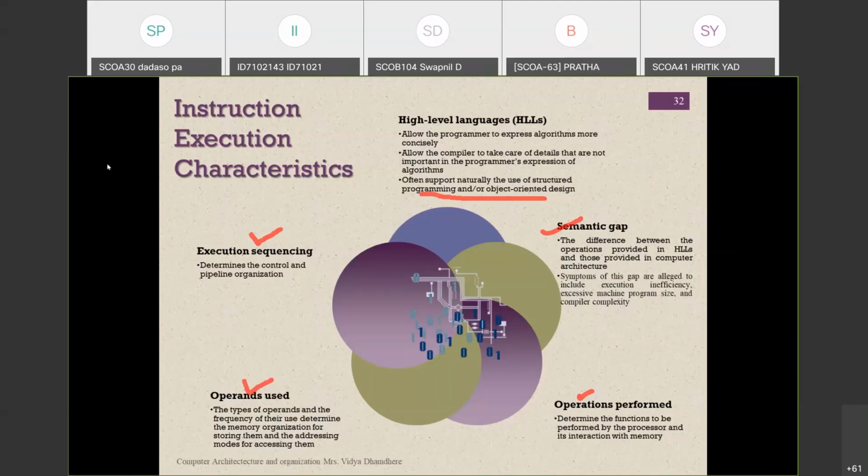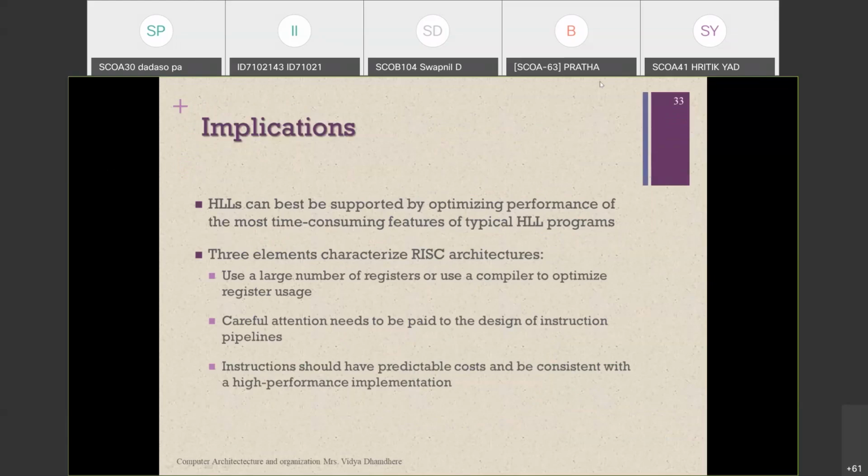Now moving to the next part of this processor: how it can be implemented in a high level programming language where RISC processors are used. First, high level languages can be supported by optimization of the performance of the most time consuming features.